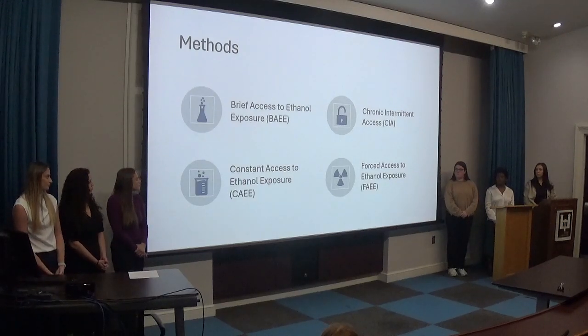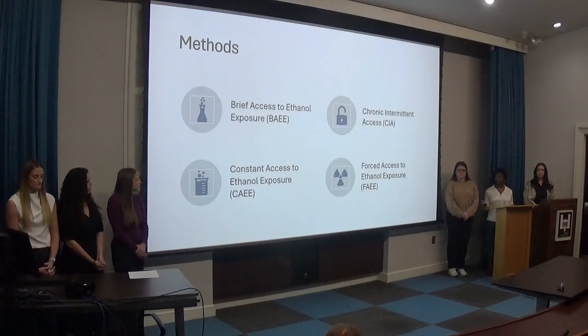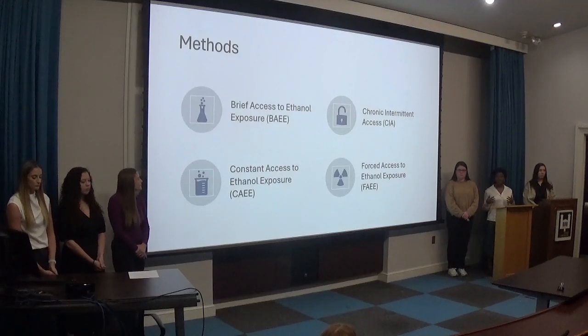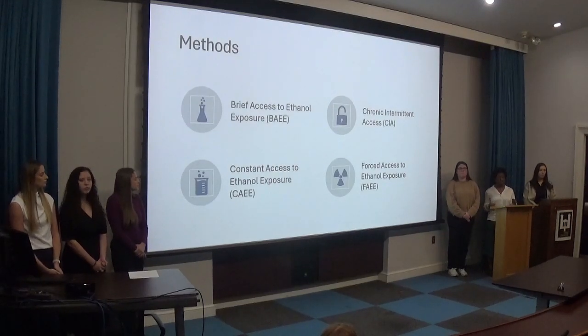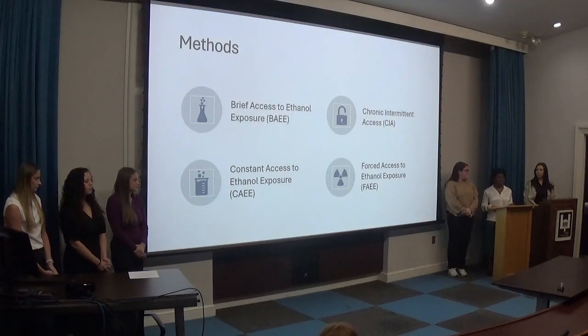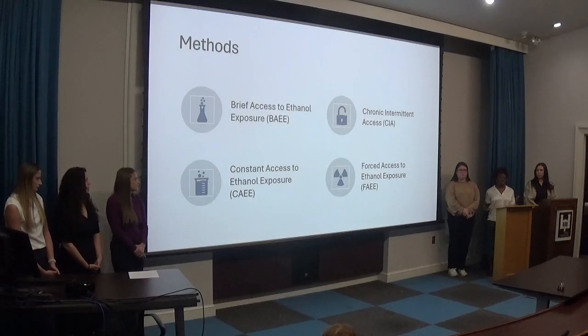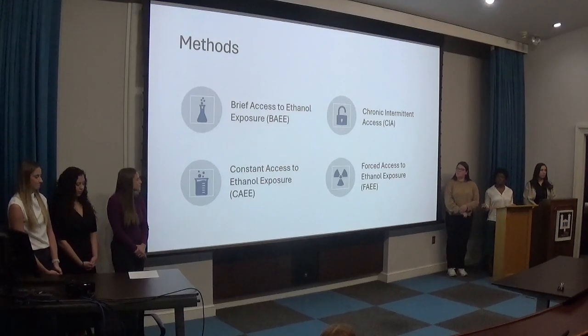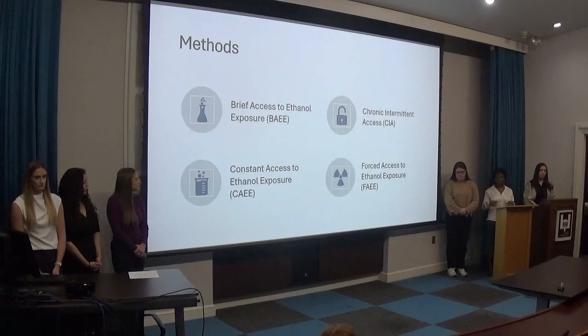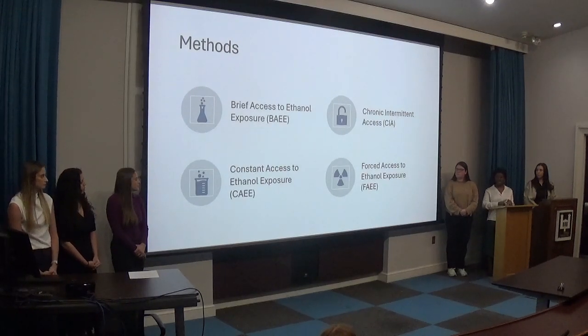So the third group we looked at was the continuous or constant exposure to ethanol group. This model involves exposing rats to ethanol for a period of upwards of 24 hours over the course of several days. For our experiment, our rats received 2 bottles on their home cage, 1 filled with water and the other with a 5% ethanol mixture. These bottles were weighed and removed every 12 hours to measure consumption and therefore preference. This was done for a total of 12 days. Following those 12 days, these rats were put into the gustometer and measured with sucrose, quinine, and ethanol.